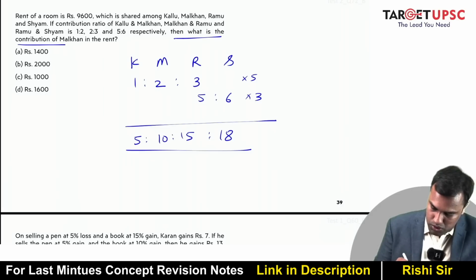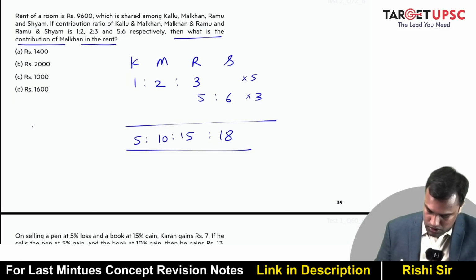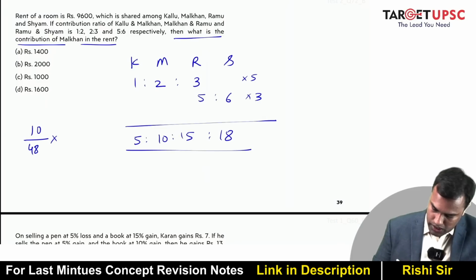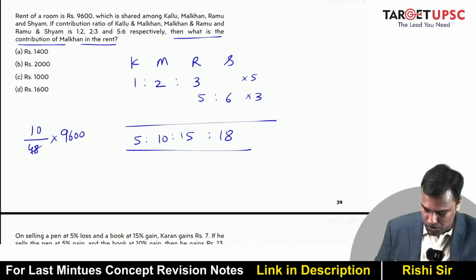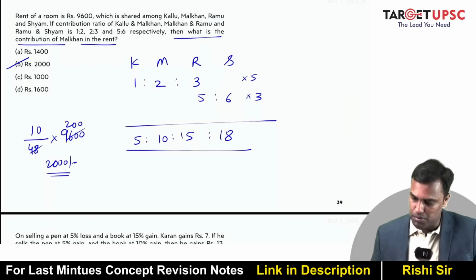And what is the contribution of Malkan in the rent? Malkan is 10 over 15, 30 plus 10 is 48. So out of 48, 10 is contributed by him. So out of 9600, how much will that be? That's 2000. So that's your answer, B.